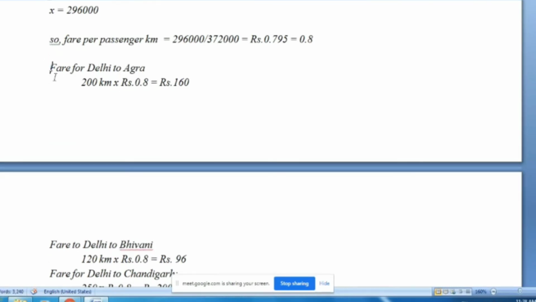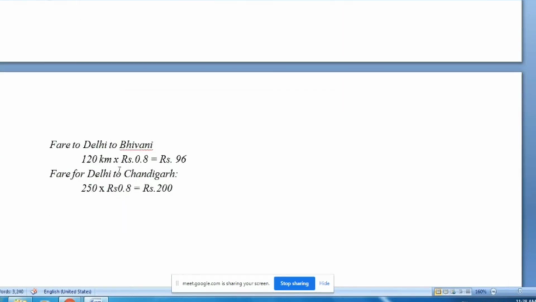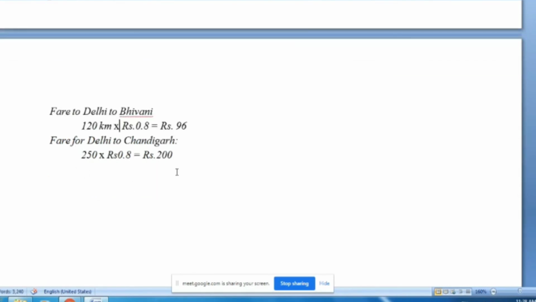So fare for Delhi to Agra is 200 kilometers into 0.8, that means 160. In the same way, fare for Bhiwani is 96, and fare for Chandigarh is 200.